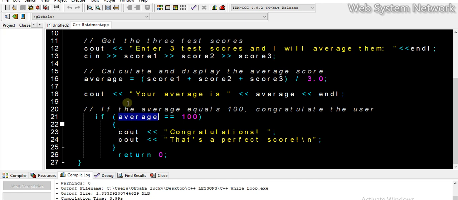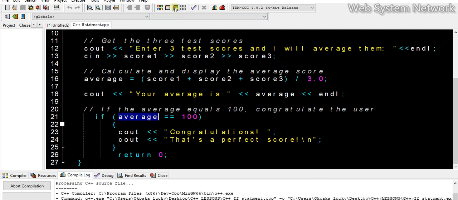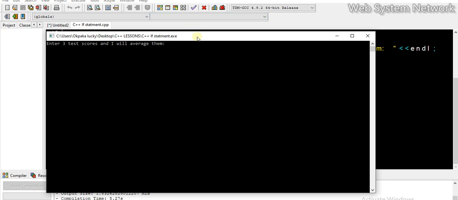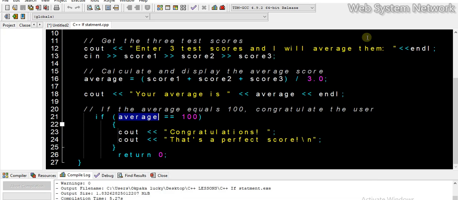Now, let me just run that and see how it goes. Hopefully there's no error. I'll just enter 100 as my first score, 250 as my second score, and 55 in mathematics. I really hate maths. Okay, so your average is 135. Now the average is more than what? 100. Did you see? It didn't display that message.